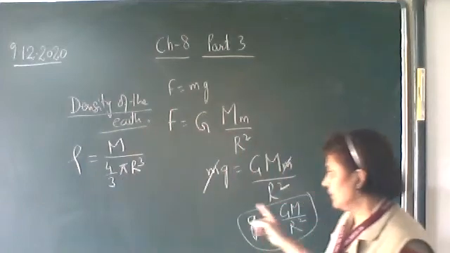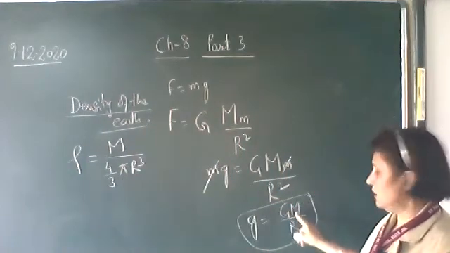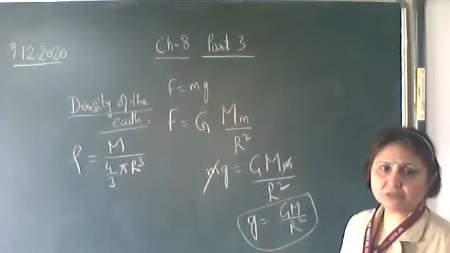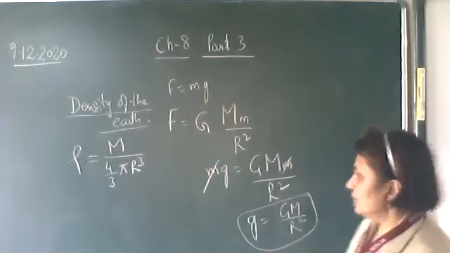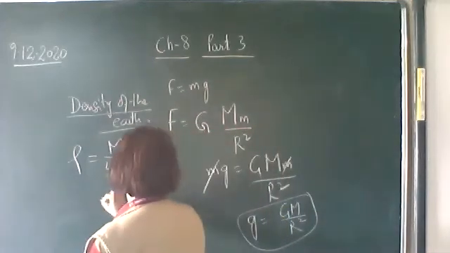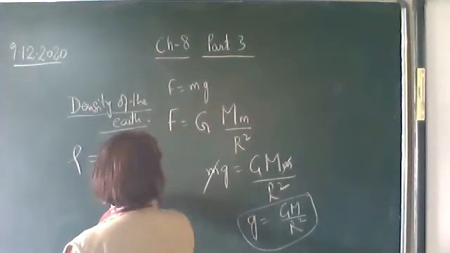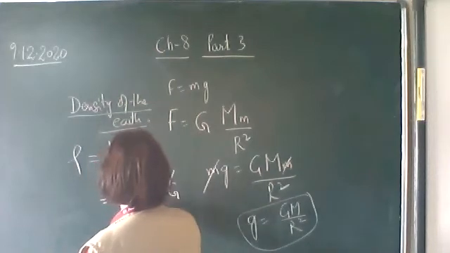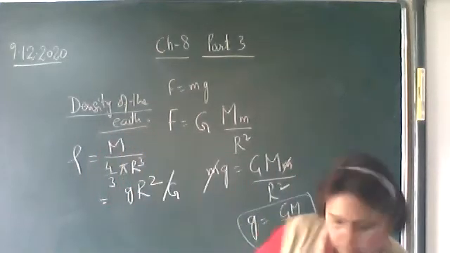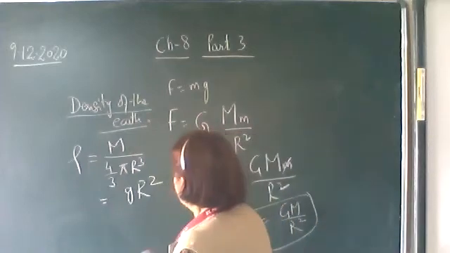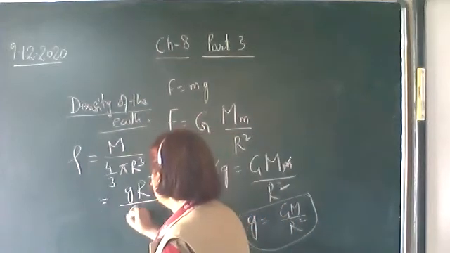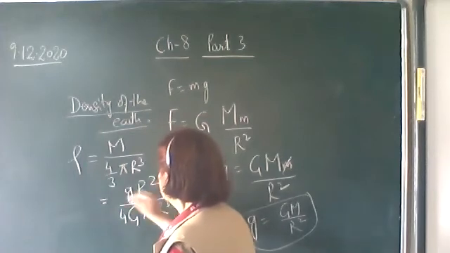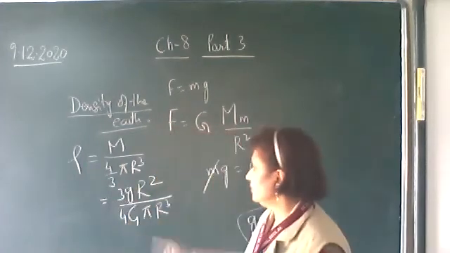Now mass of the earth can be determined from this formula: small g into r square upon capital G. So mass of the earth we can write as g into r square upon capital G. Let's write it like this: upon capital G, this 4 pi r cube, 3 will go in the numerator.